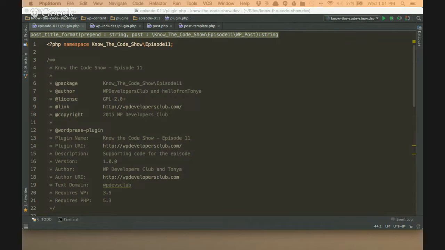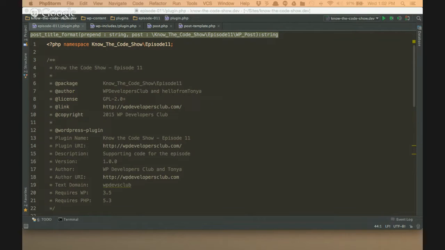All of us have learned over the years that actions do what? They're events that fire that tell you, okay, hey, I'm doing something, and now you can go do something too, right? And filters, what do? Well, they are a way to tap in and say, okay, I'm firing this event, and I'm going to send you some stuff. And you can send me back the first parameter so that I'm able to then change my implementation, right? That's what a filter does.